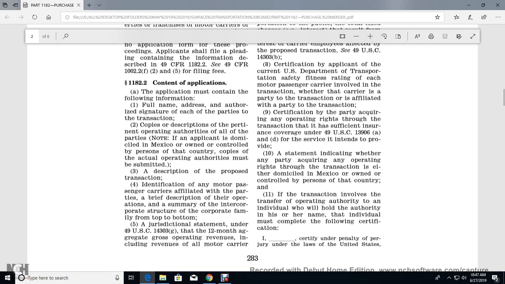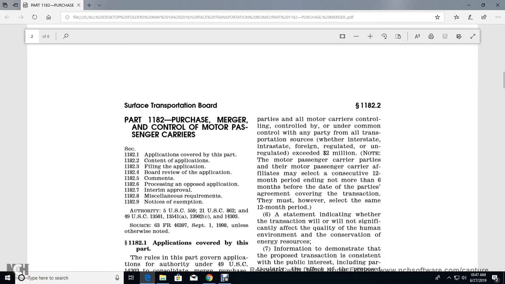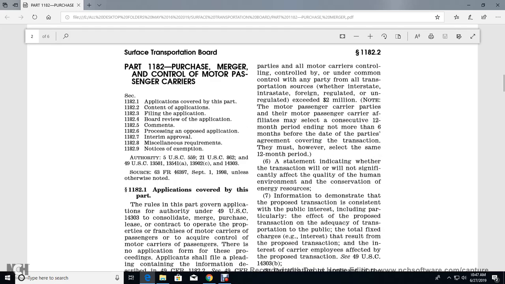A jurisdictional statement under Title 49 U.S. Code 14303(g), with the 12 months aggregated gross operating revenues, including revenues of all of the motor carriers that are parties and all motor carriers controlled by or under common control of the parties, from transportation service, interstate and intrastate, foreign, regulated and unregulated, exceeding $2 million. Motor passenger carrier affiliates may select a consecutive 12-month period ending no more than 6 months before the date of the agreement covering the transaction. They must, however, select the same 12-month period.